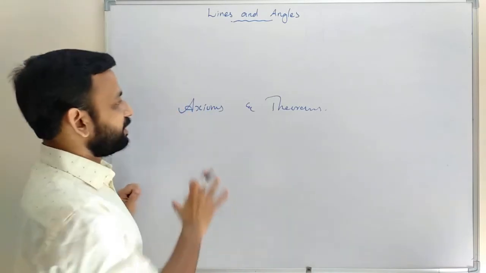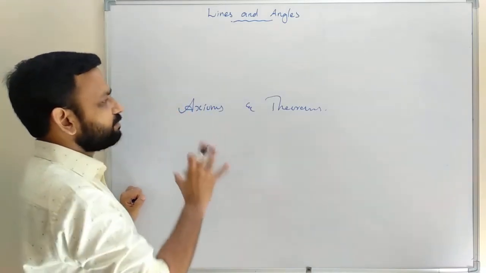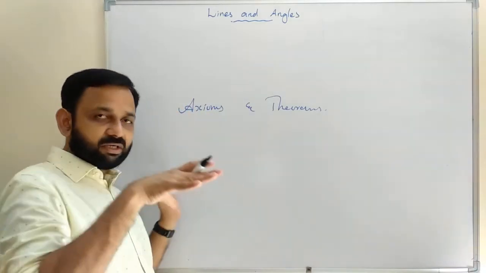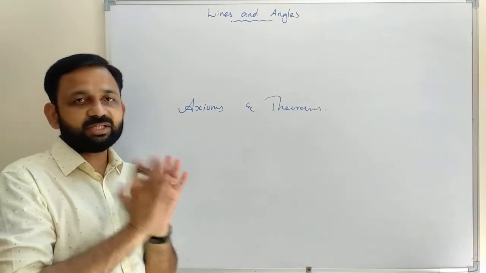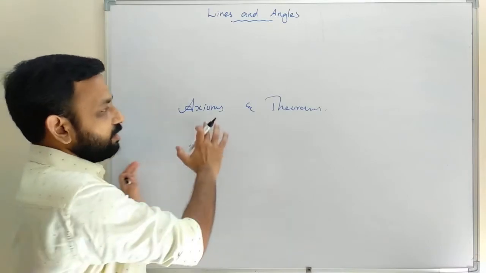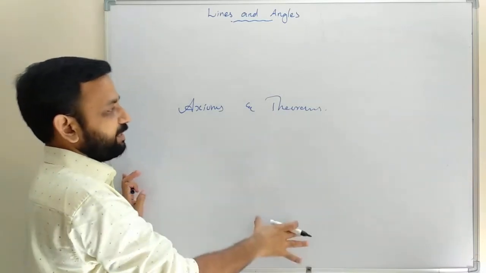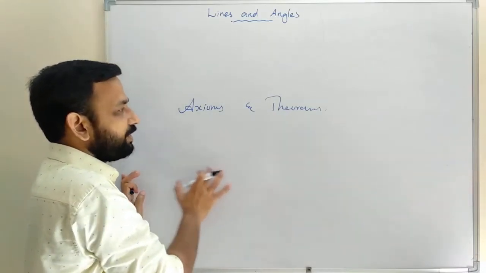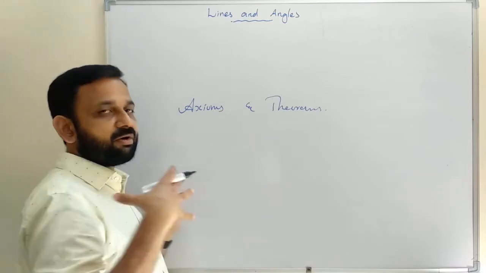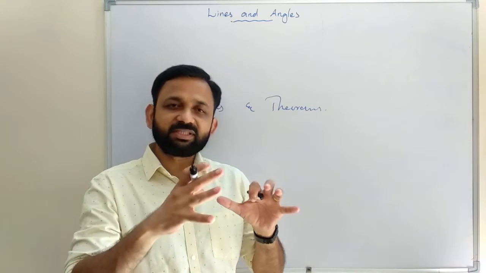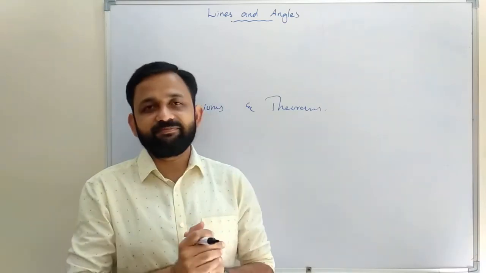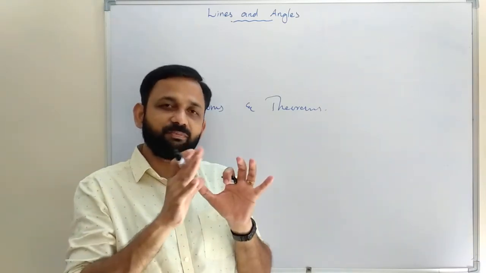The difference between them: axioms are universal truth based on logic. It is considered as self-evident. No need of any proof to believe it.